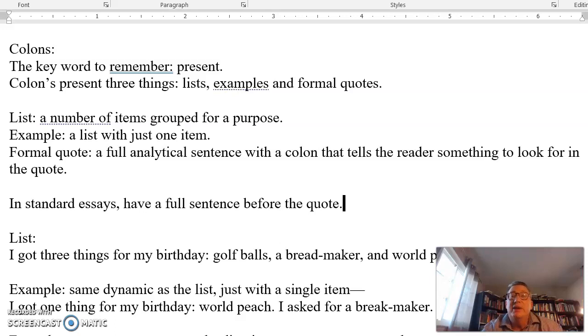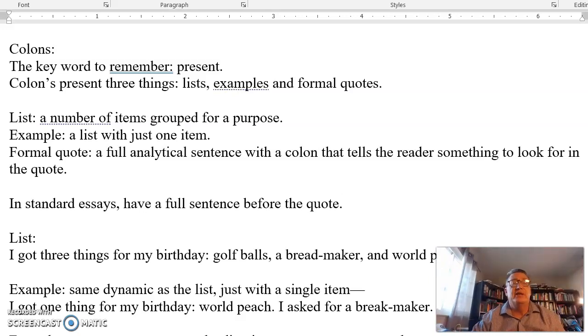That's not absolute, but it's a good starting place, and we want to talk about it as absolute in this class, so you're going to use that assumption that if you are using a colon in an essay, it's after a full sentence. Now, what the sentence before that says is, here is a list, example, or formal quote that I want you to look at.